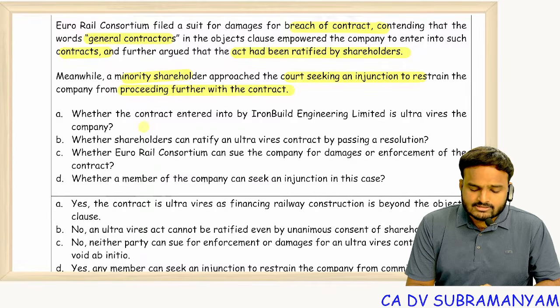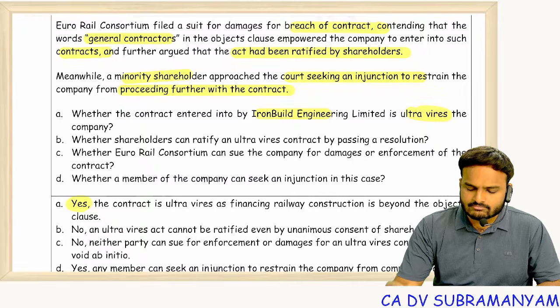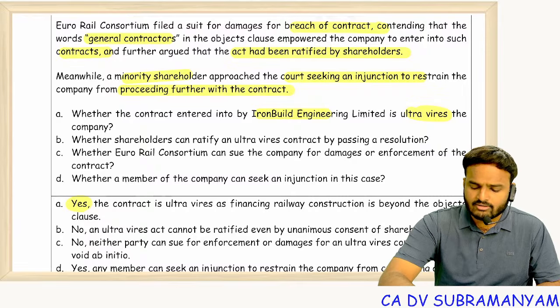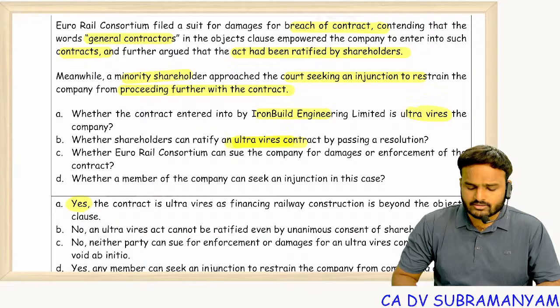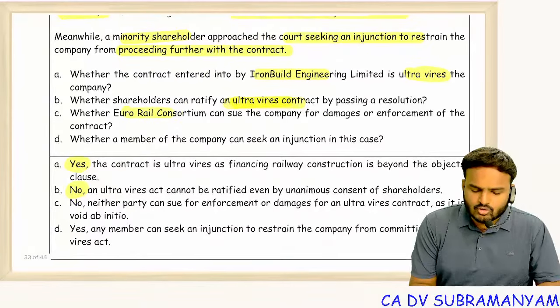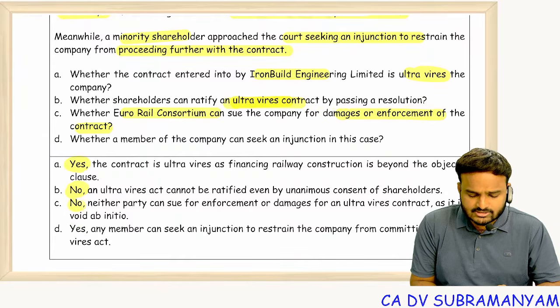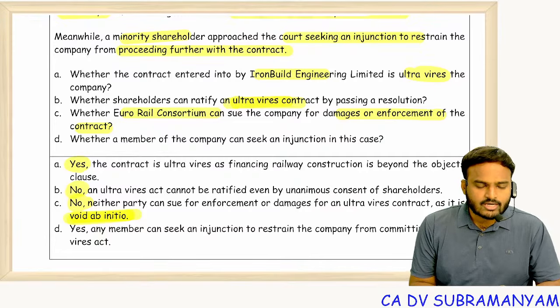So let's answer the following questions. Whether the contract entered by the company is ultra vires? Yes. Whether shareholders can ratify an ultra vires contract by passing a resolution? No. Ultra vires as to the MOA cannot be ratified. Ultra vires as to the AOA can be ratified. So the answer is no. Whether Euro Rail Consortium can sue the company for damages or enforcement of the contract? The answer is no, because this is a void ab initio agreement.